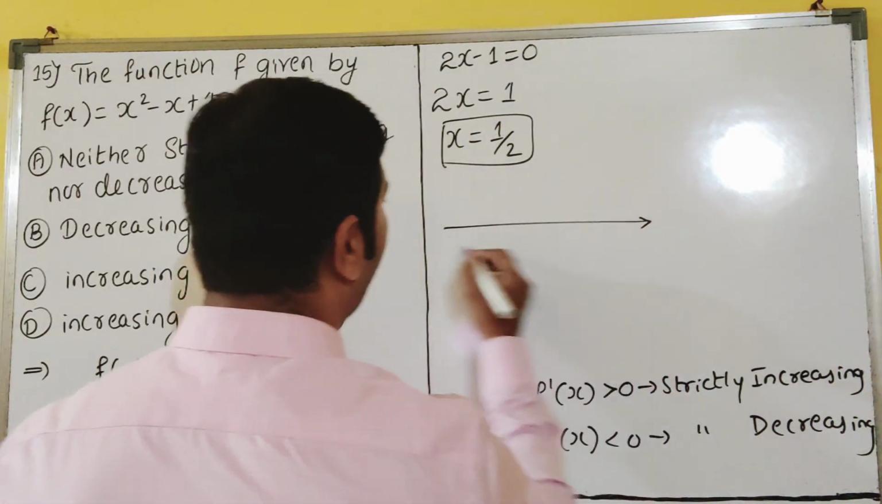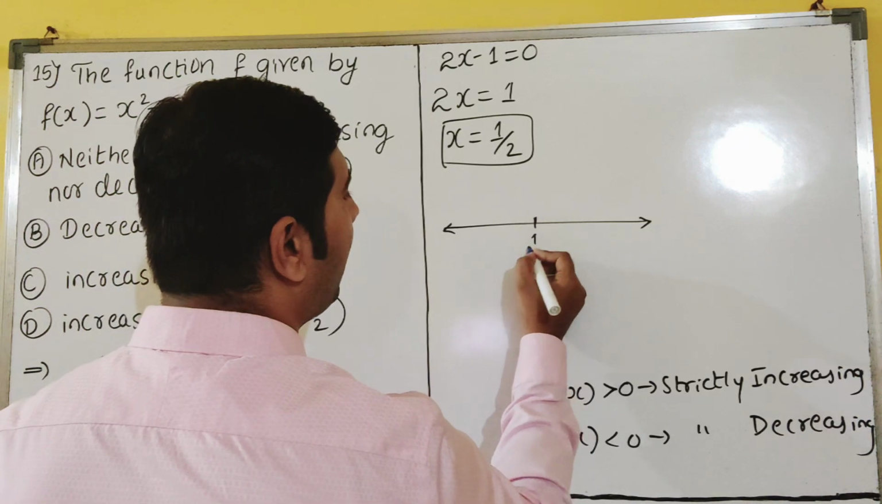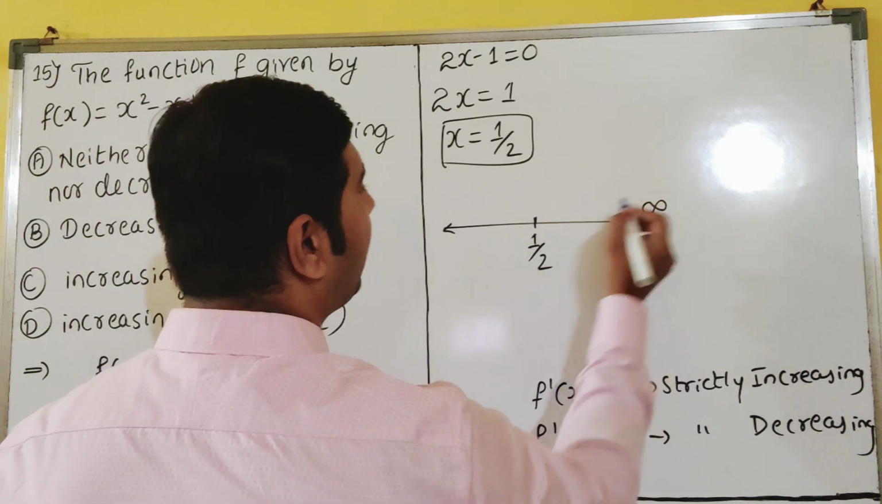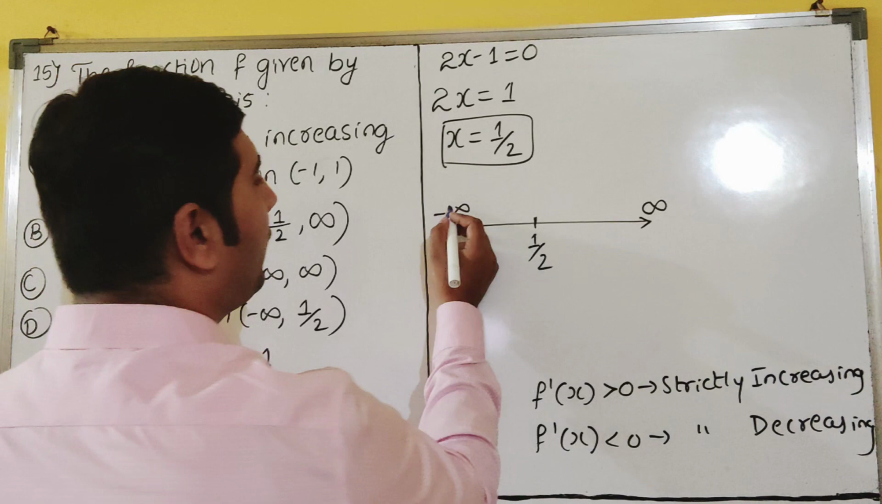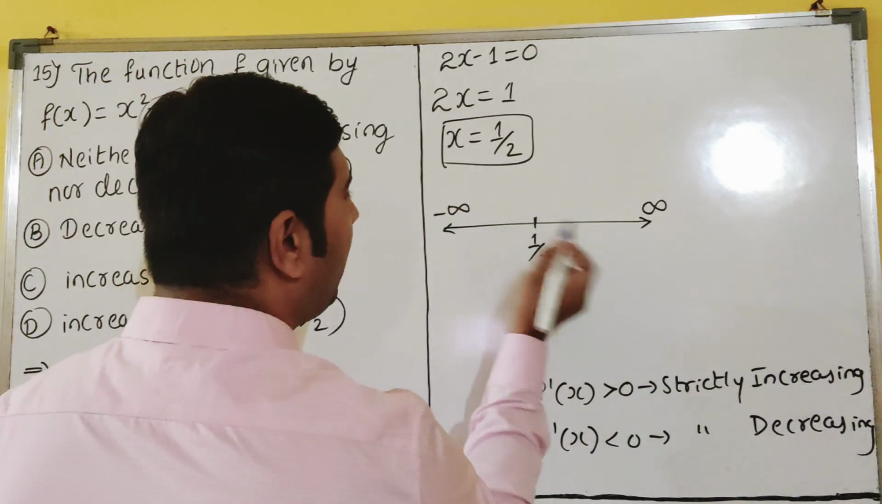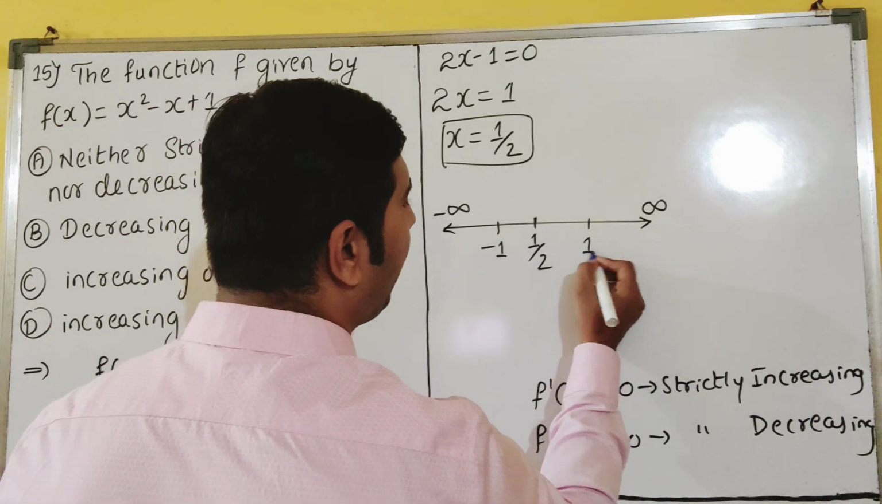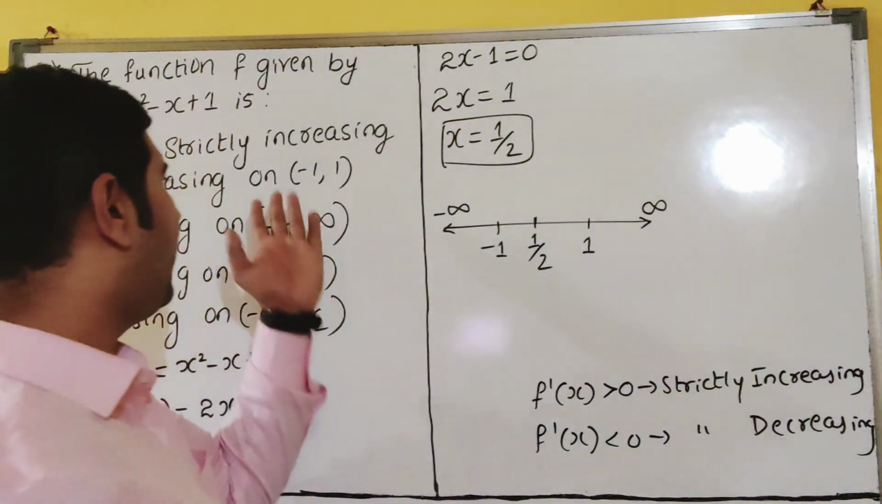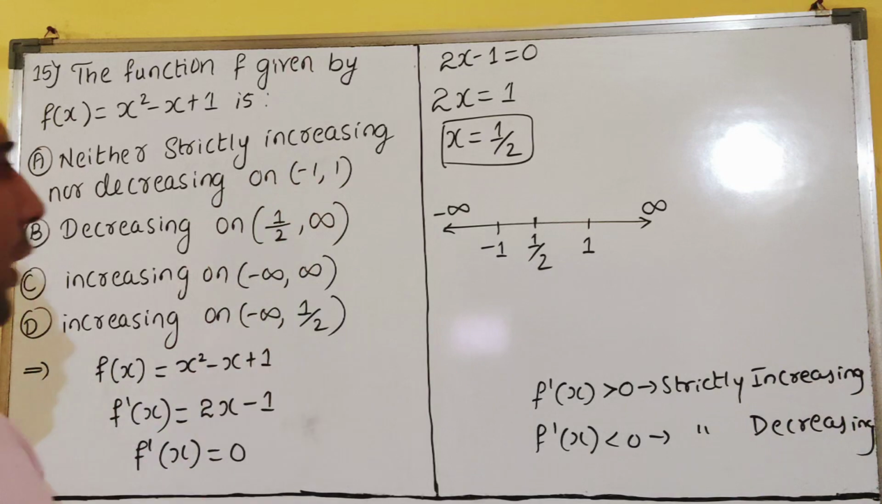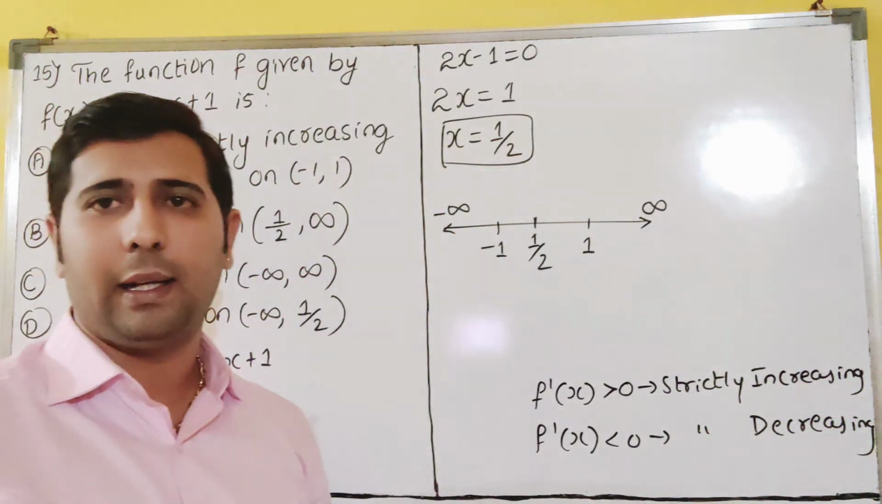The point is already known, that is half. Half I will write, and this is infinity and minus infinity. So here less than half, minus 1 is also there, and here more than half, 1 is also there. Because in the options they have given minus 1 and 1 also, that's why I have included them here.